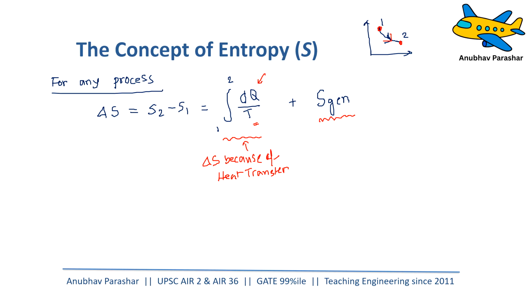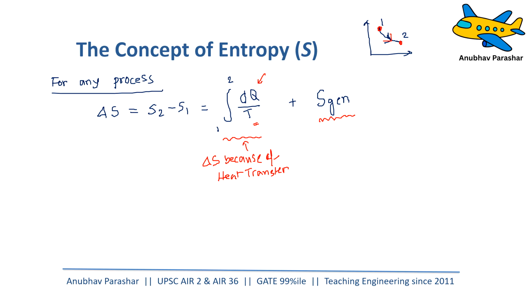Because of irreversibility. Now let us take the example of friction, because it is very easy to understand with friction. Whenever a process is taking place, if there is friction, be it a piston cylinder or any other moving parts, or just fluid friction, whatever it is, because of friction, some amount of energy, the kinetic energy, is getting converted into heat, isn't it?